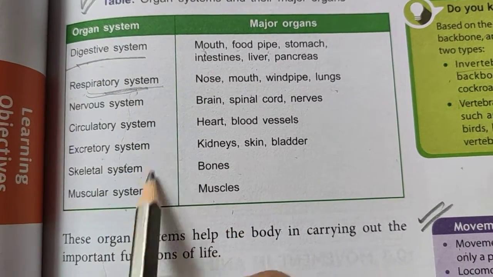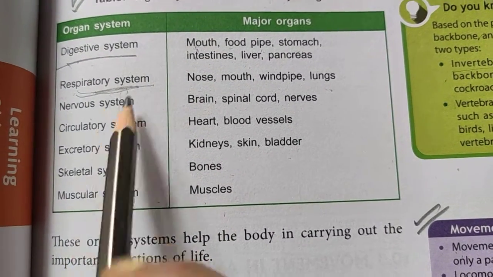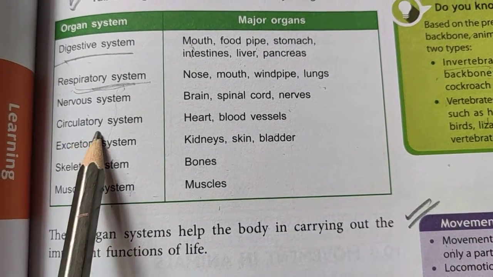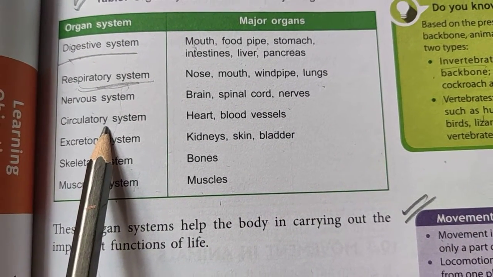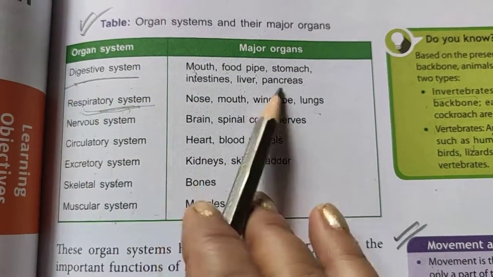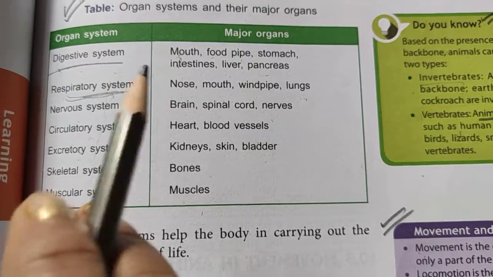So this chart is very important. You have to remember the names of the organ systems and the major organs that are present there. Okay. So the major organs which are present in a particular organ system, you have to remember this.